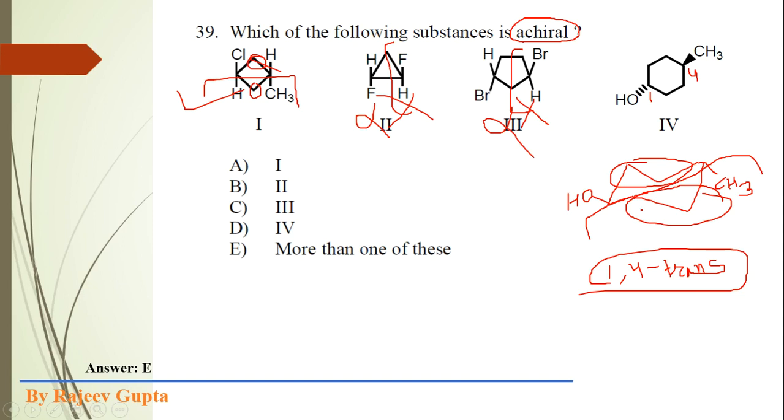So this molecule contains a plane of symmetry, so it is an achiral molecule. So structure 1 and structure 4 are both achiral, meaning our correct option is E, meaning more than one of these compounds are achiral, and these two compounds are 1 and 4. So thank you for listening to this lecture.